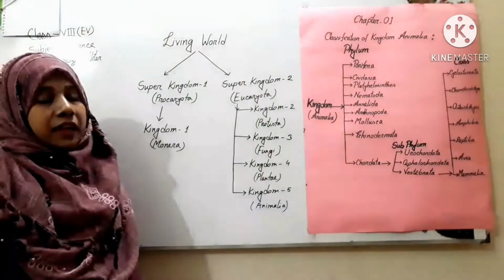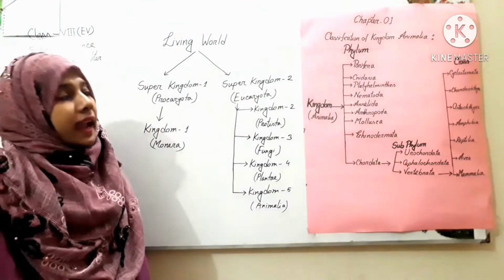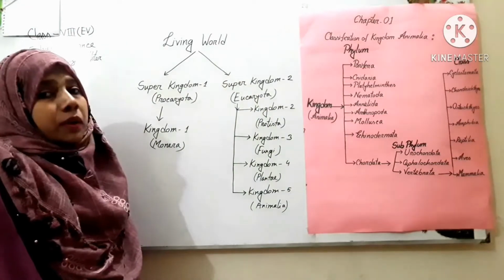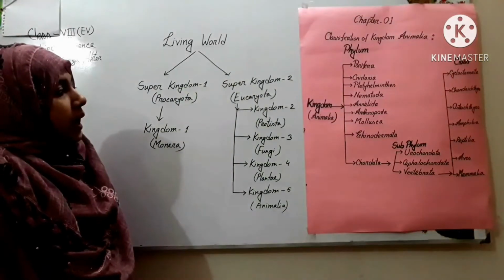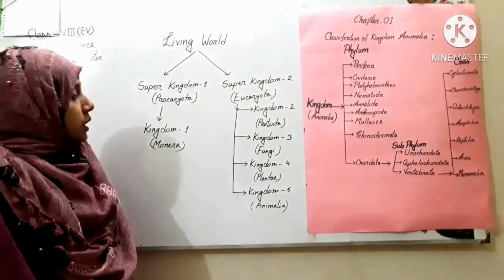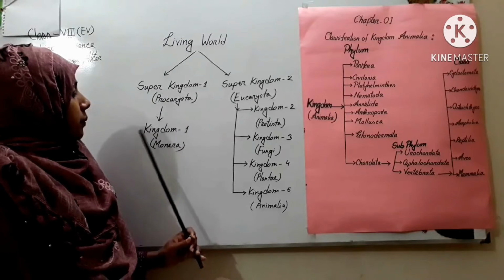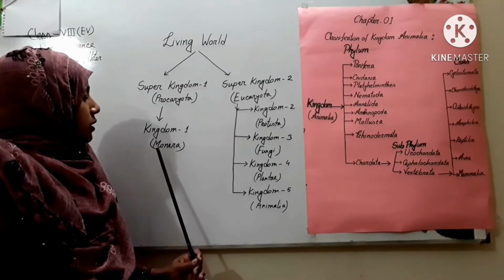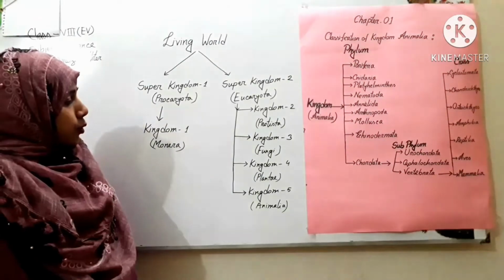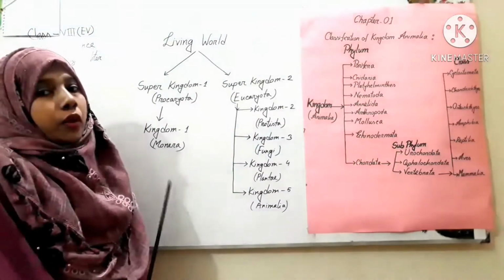Prokaryota means that type of cell which doesn't have any developed nucleus in its body. And eukaryotic cells means that type of cells which have a developed nucleus. In the prokaryotic super kingdom, there is one kingdom which is known as Monera. Here bacteria, then blue-green algae, all these are included in Monera.